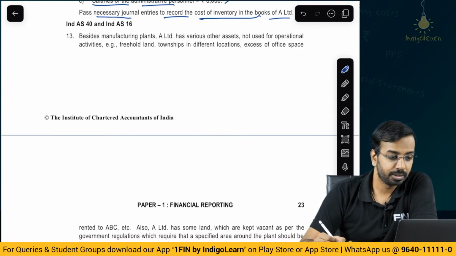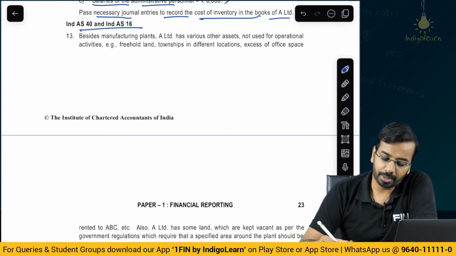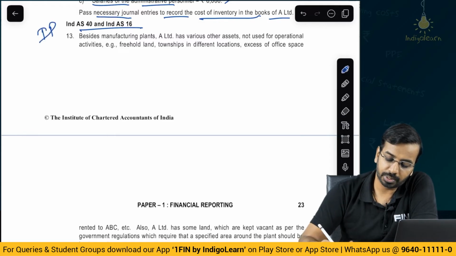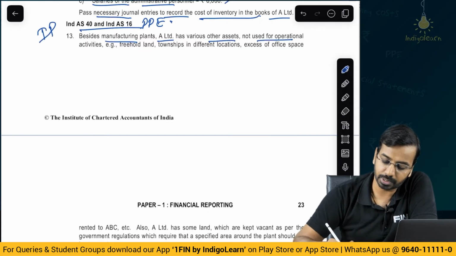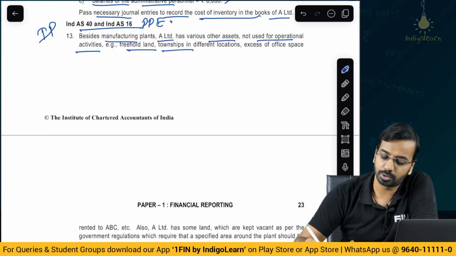Then Ind AS 40, Ind AS 16, a combined question. Ind AS 40 deals with investment property, 16 deals with property plant and equipment. Besides the manufacturing plant, A Limited has various other assets not used for operational activities, for example freehold land, township in different locations.